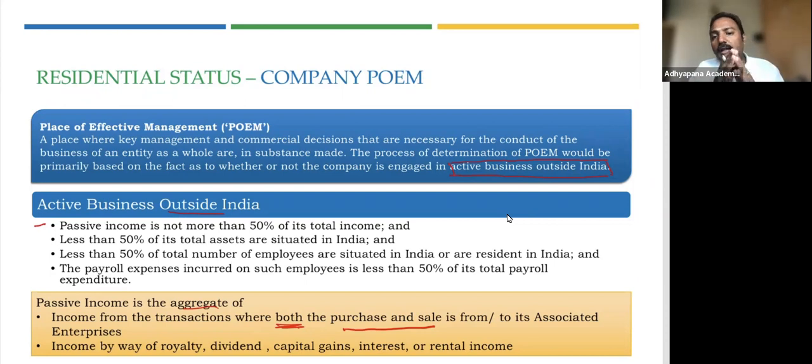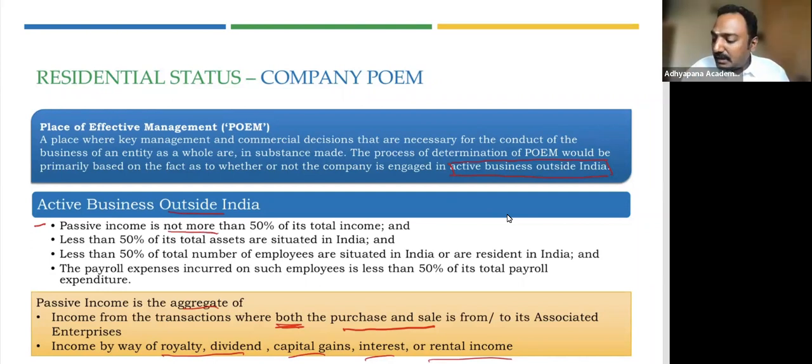Now, the second thing, that is income by way of royalty, dividend, capital gain, interest or rental income. All these incomes, if they are there, are also called passive income. So the total of this passive income, if it is less than 50%, not more than 50% of its total income. That is the first condition.